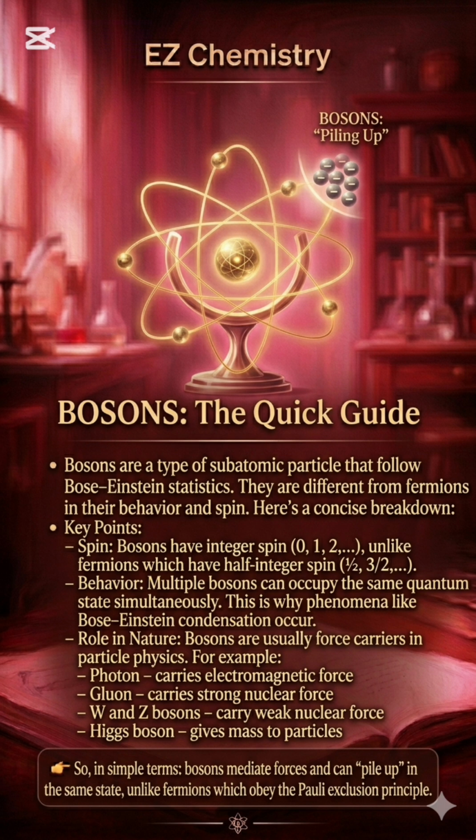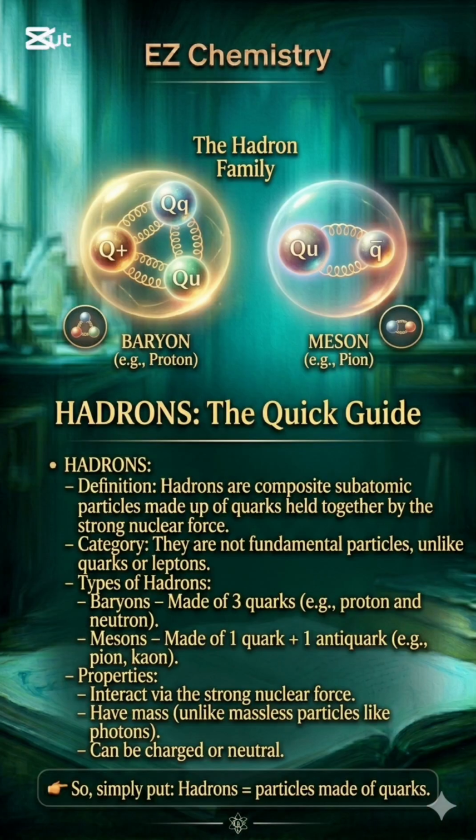Role in nature: bosons are usually force carriers in particle physics. For example, photon carries electromagnetic force. Gluon carries strong nuclear force. W and Z bosons carry weak nuclear force. Higgs boson gives mass to particles. So, in simple terms, bosons mediate forces and can pile up in the same state, unlike fermions, which obey the Pauli exclusion principle.